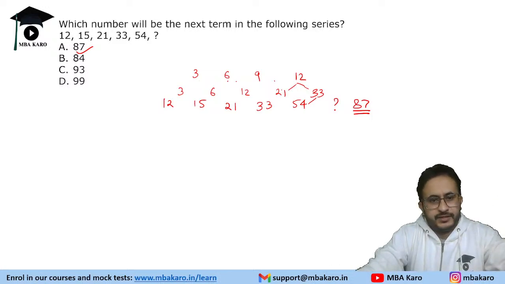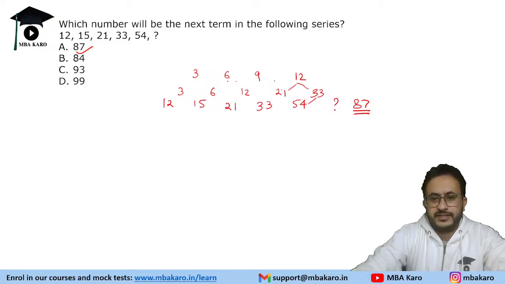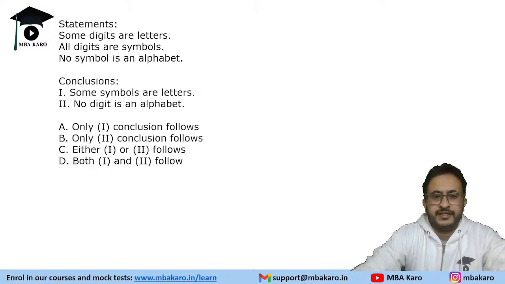Now in SNAP, these number series based questions and all, if you are able to strike the logic immediately, please attempt it, otherwise skip the question. Sometimes the logic can be very weird also. This was a manageable question in the exam. So 87 is the right answer. Let's look at the next question on syllogisms.